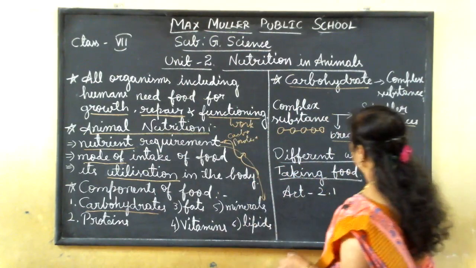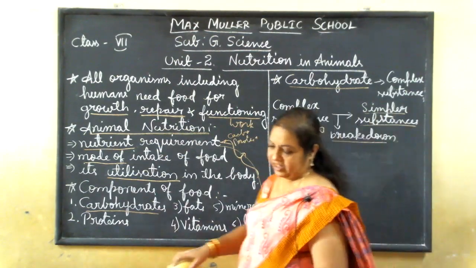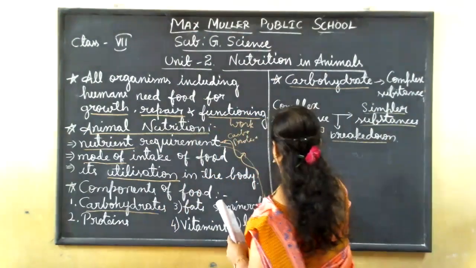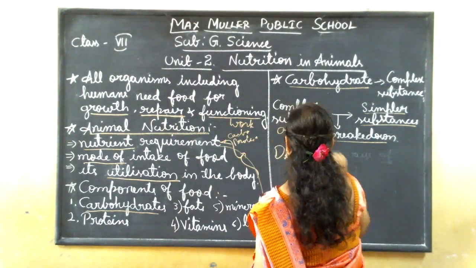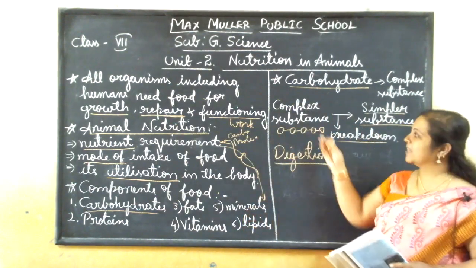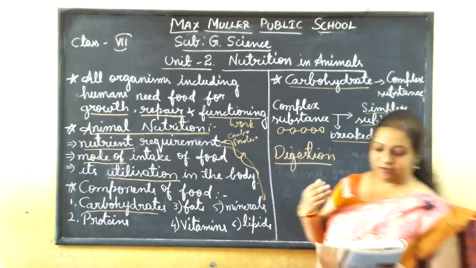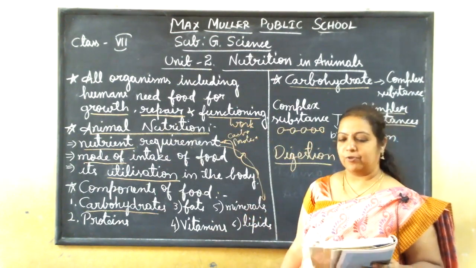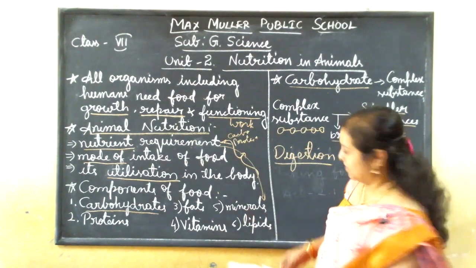Okay. So here I'll write, what do you mean by digestion? Okay. So this is the definition. So now I told this complex and simpler substances. This conversion only actually we will call it as a digestion. The correct way of definition, it is given: the breakdown of complex components of food into simpler substance is called digestion. Okay. So that I'll write.